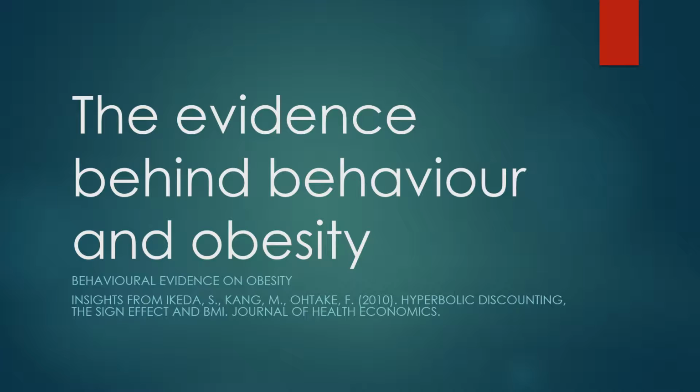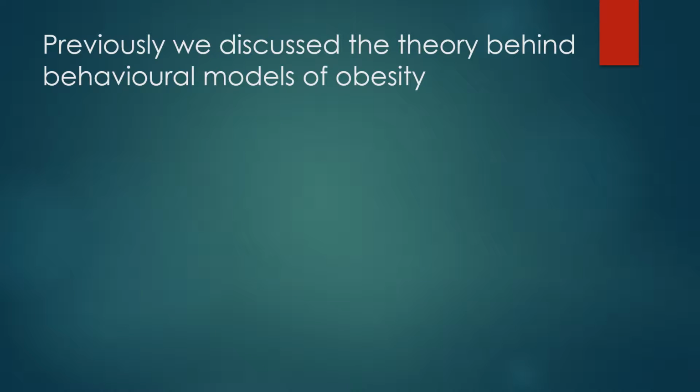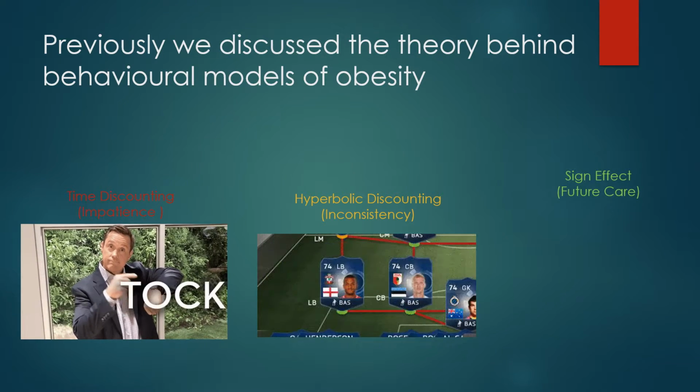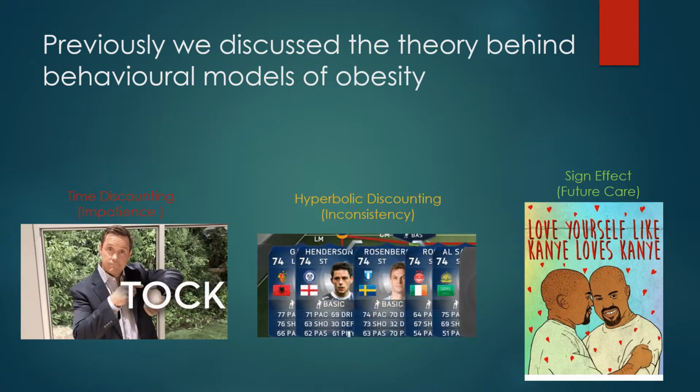In today's video, we're going to go through the evidence behind the behavioural model on obesity. And to do so, we're going to use a paper by Kang, Ikeda, and Otake from 2010. In a previous video, we talked about the theory behind the behavioural models of obesity, and then we discussed the three aspects, which were time discounting, also known as impatience, hyperbolic discounting, or inconsistency, and the sign effect, or future care.